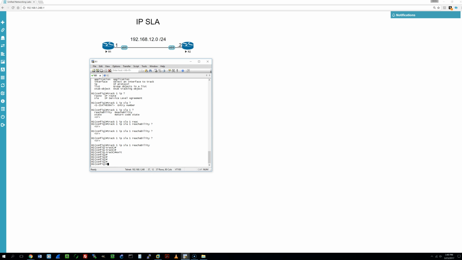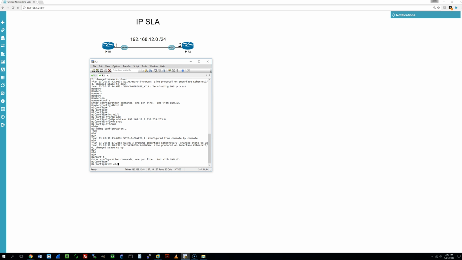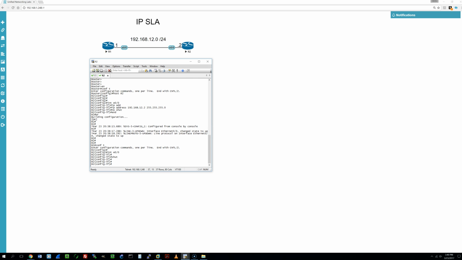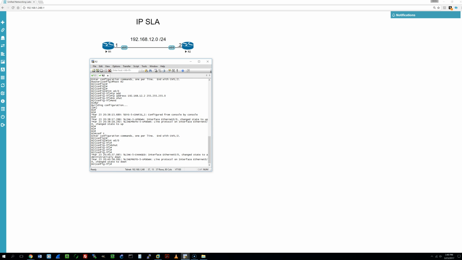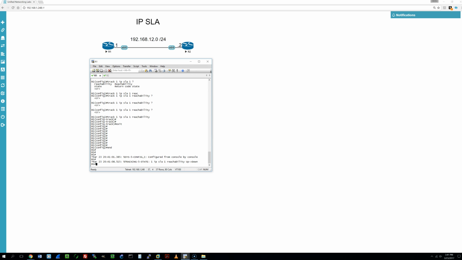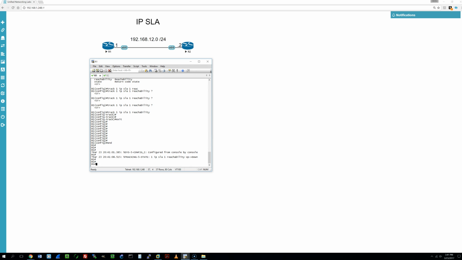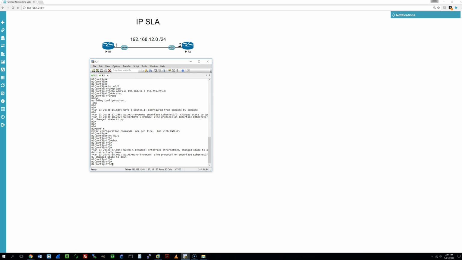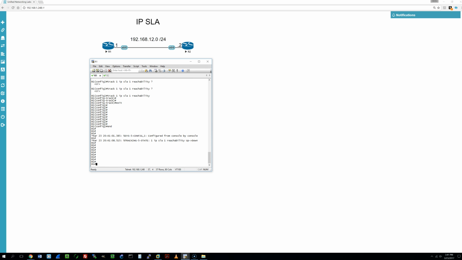And we'll get out of that. And so let's see what happens if there's a link failure, and then we lose a connection to R2. Let's see if R1 recognizes anything. Okay, so you can see there's a message that says tracking state IPSLA 1 reachability, and it went from up to down. So let's see if we provide a no shut, if we get another message.